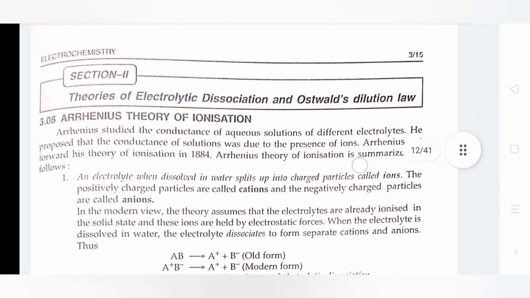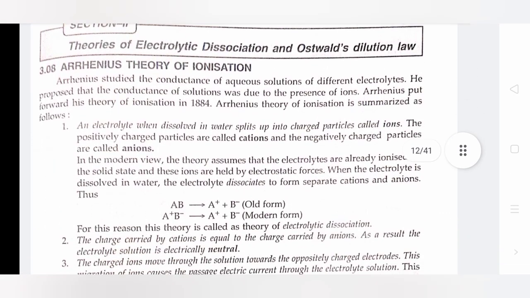Next is Arrhenius' theory of ionization. Arrhenius studied the conductance of aqueous solutions of different electrolytes. He proposed that the conductance of a solution was due to the presence of ions. Arrhenius put forward his theory of ionization in 1884. Arrhenius' theory of ionization is summarized as follows. An electrolyte, when dissolved in water, splits up into charged particles called ions. The positively charged particles are called cations and the negatively charged particles are called anions.